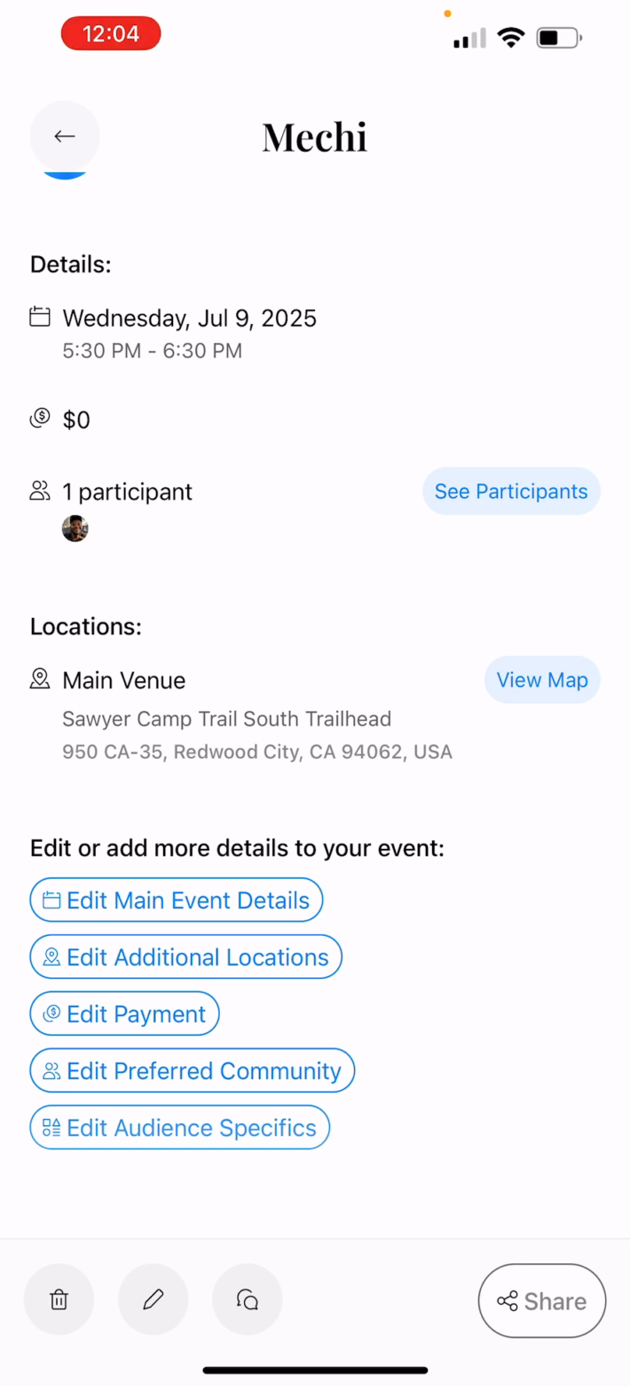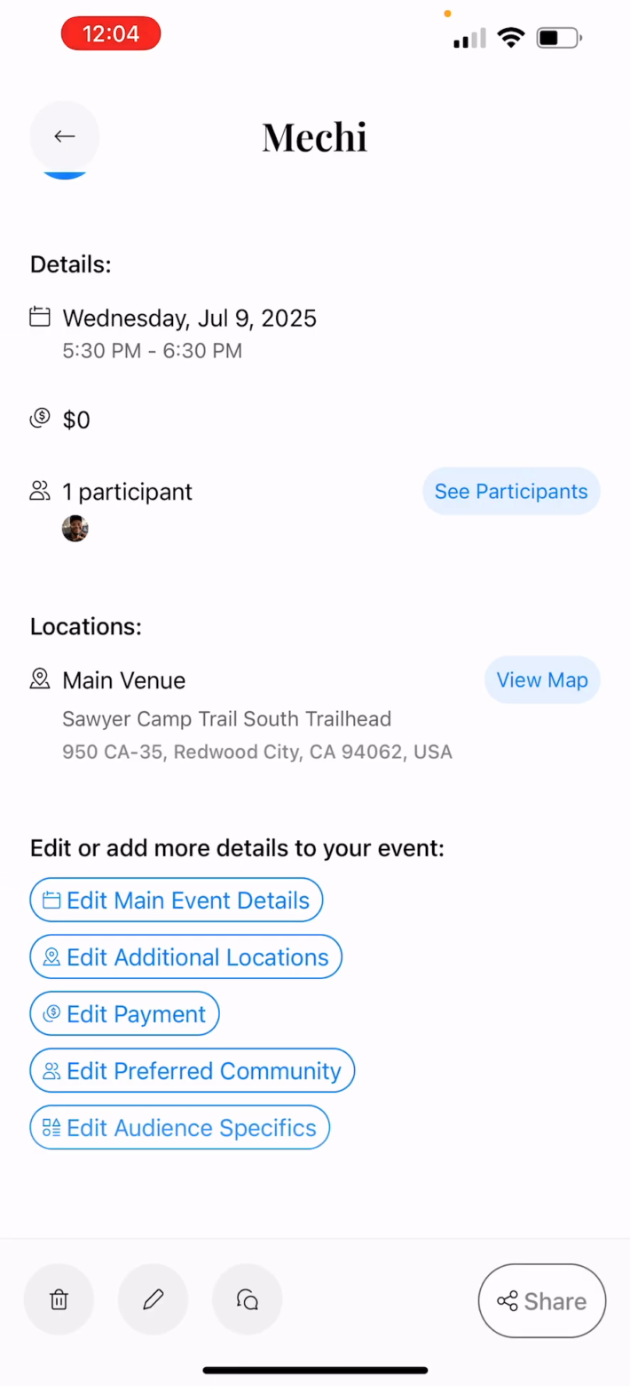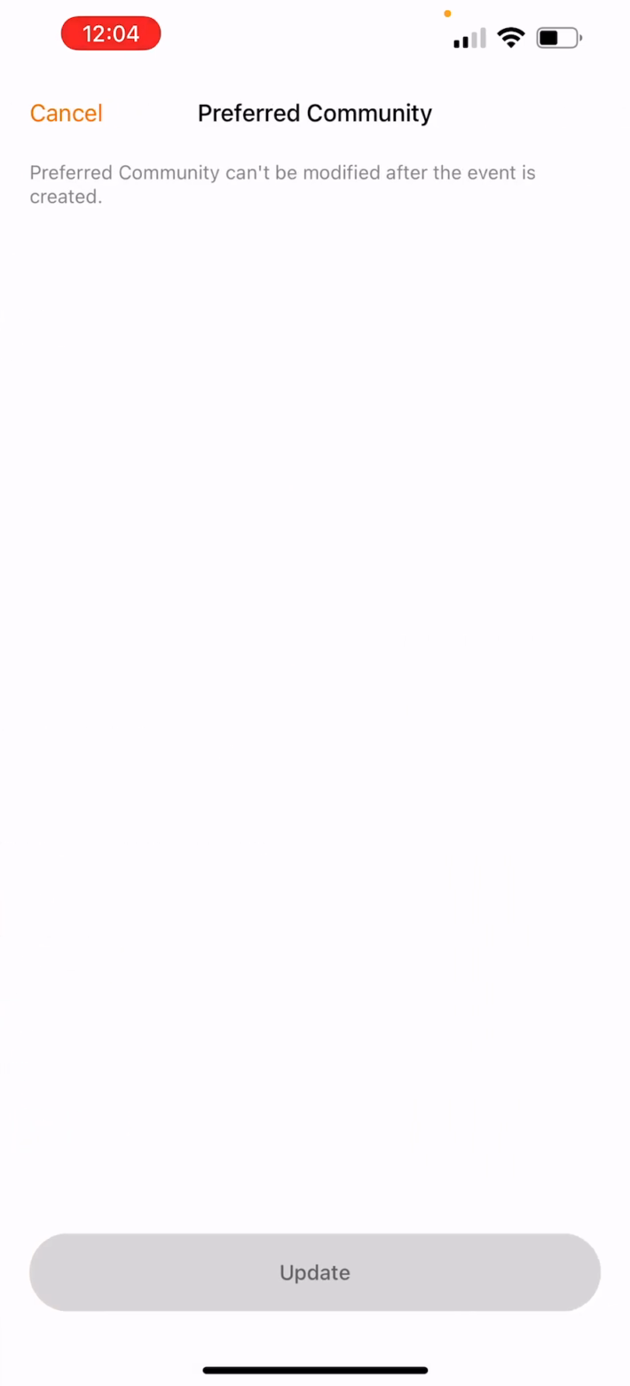So if I want to add a place where we want to go grab drinks after, or maybe catch the sunset or catch a whale crossing, and I have the geographical location of that, I can add it. And then if I want to edit a preferred community, I can certainly do that.